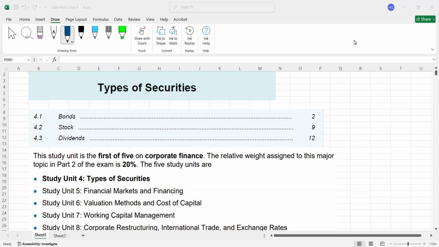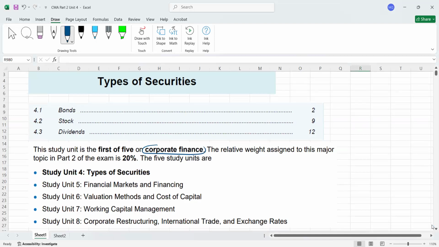So, hello guys, we are going to discuss today unit number 4, and this is the new section. We are going to start with corporate finance. Okay, and there are almost 5 units for the corporate finance section. We are into unit 4 today, unit 4, 5, 6, 7, and 8. So these 5 units are 20% of your exam actually. Okay, it has 20% weightage.